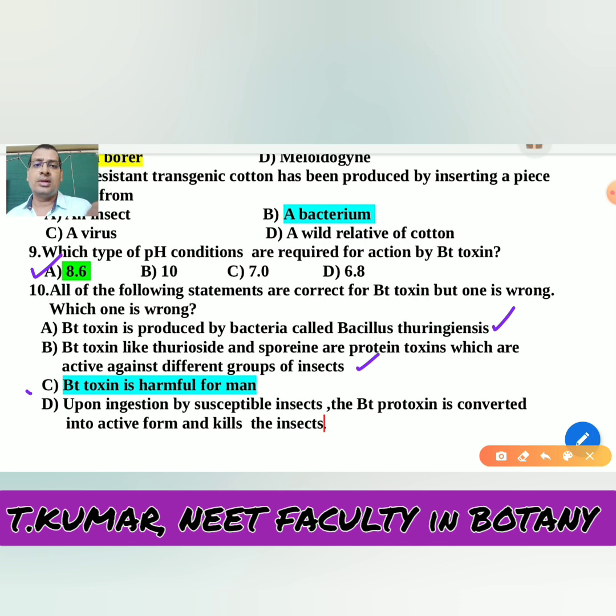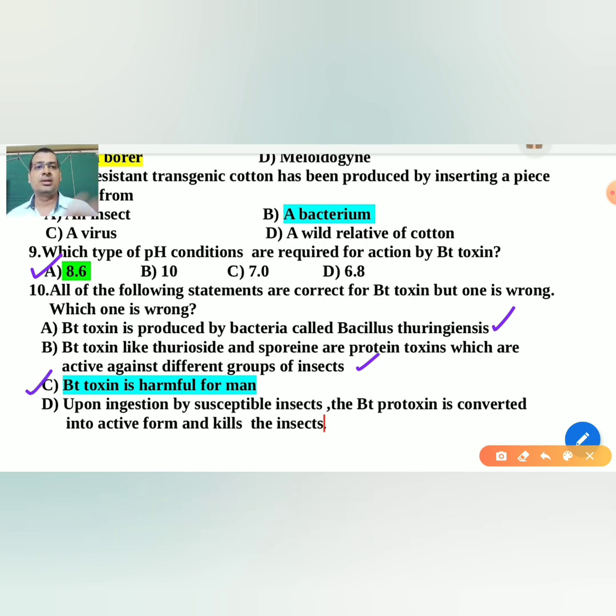No, it is not harmful to man, so this is the wrong statement and the correct answer. Next, upon ingestion by susceptible insects, the Bt protoxin is converted to active form and kills the insects, that is also a right statement. Here we were asked for the wrong statement, so the third one is the correct answer. Thank you to all.